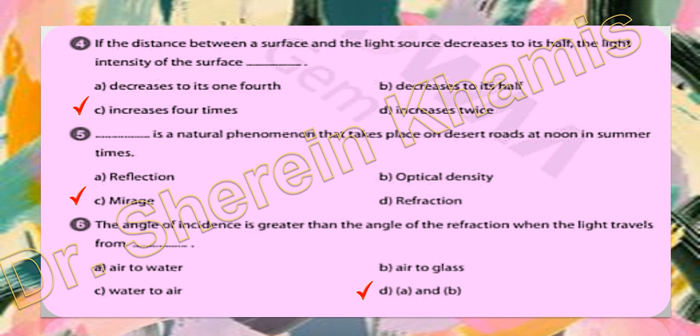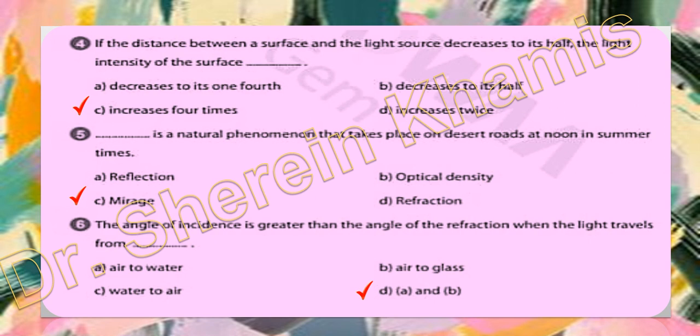So if we go from air to water, no, the speed decreases. If we go from air to glass, okay, we will take this. No, okay, both of them are right answers. Okay, water to air, no.